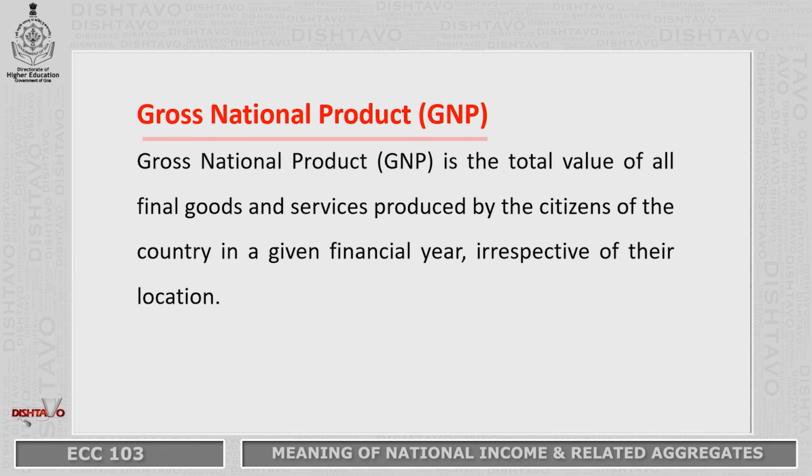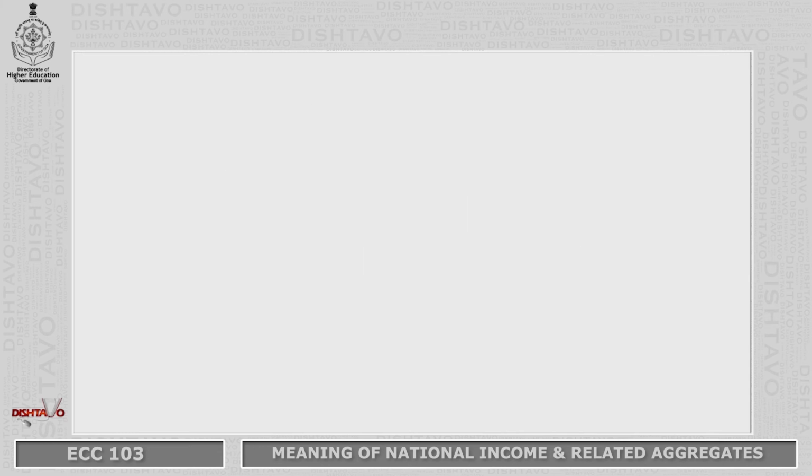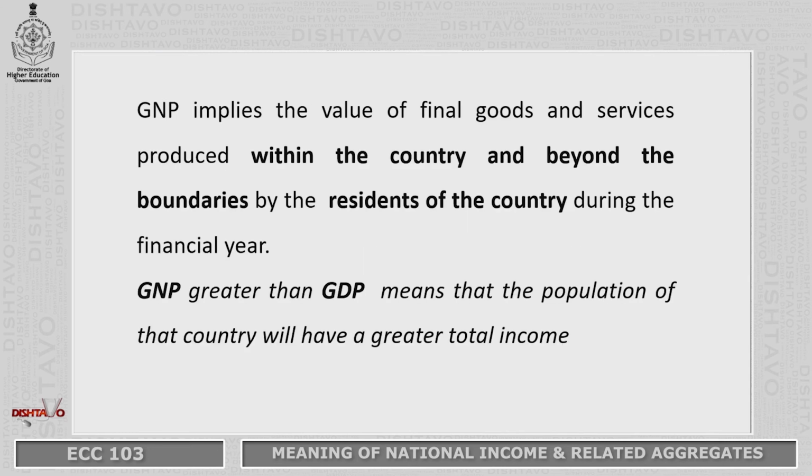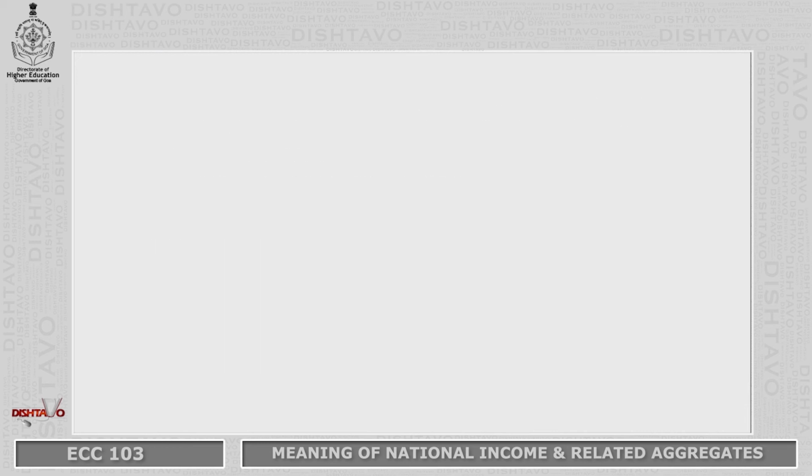Gross national product is another aggregate of national income. Gross national product is the total value of final goods and services produced by the citizens of the country irrespective of their location. What does that mean? It means that they are the goods and services that are produced within the country and beyond the boundaries of the country, but by the citizens of the nation, not by foreign companies or foreign investors. If GNP is greater than GDP, it means that the population of the country has a greater total income.